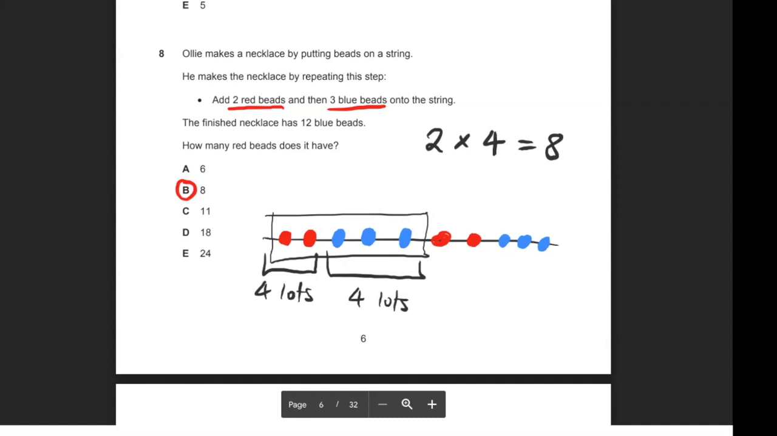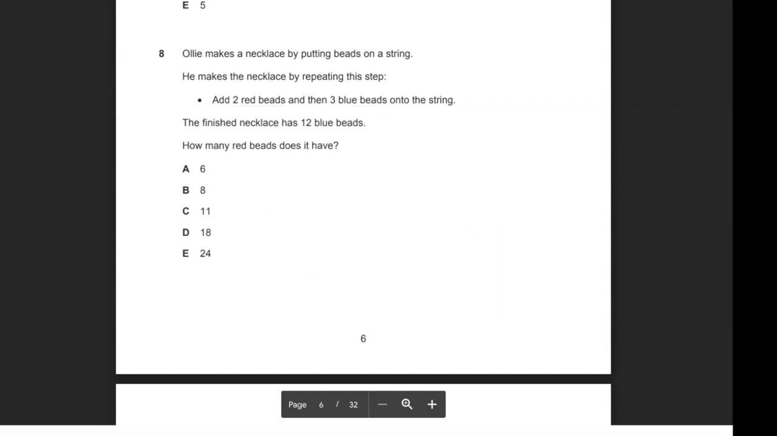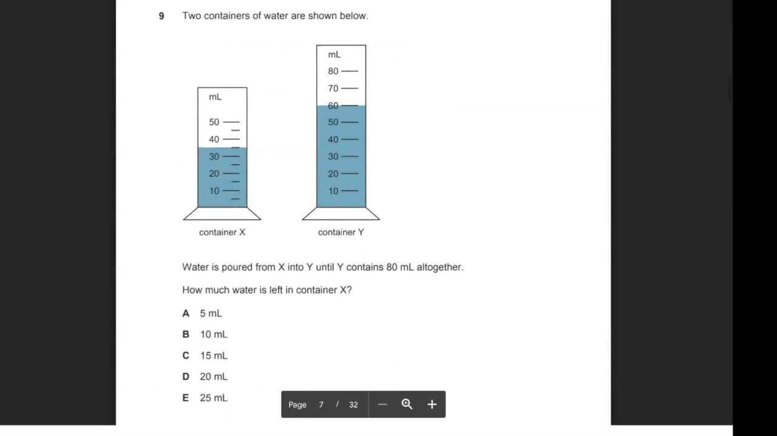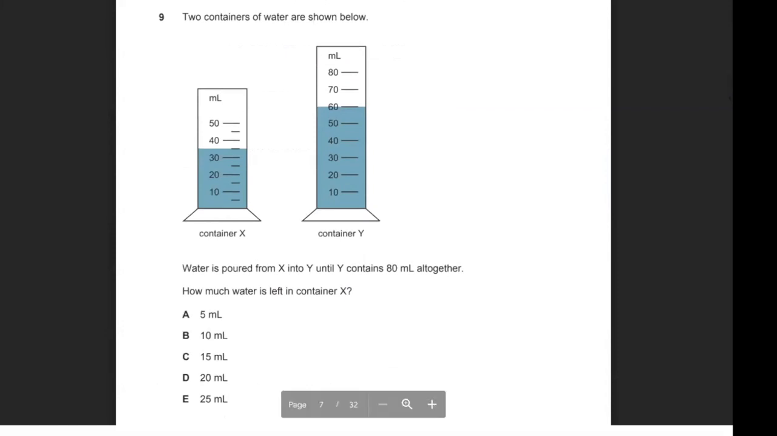Okay, moving on. For question 9, it says 2 containers of water are shown below. Water is poured from X into Y until Y contains 80 milliliters altogether. How much water is left in container X? So if we pour Y up until 80 milliliters, the gap here is 20 milliliters. So that means this one will actually go down by 20 milliliters as well.